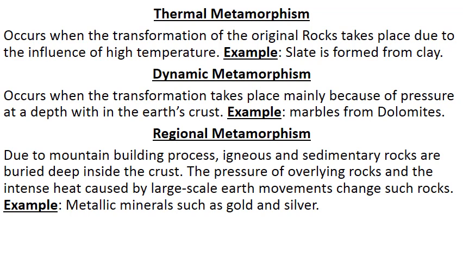Next, dynamic metamorphism. Dynamic metamorphism occurs when the transformation takes place mainly because of pressure. In thermal metamorphism, it is because of the influence of temperature. Here, it is because of the pressure at a great depth within the Earth's crust. Chemically active hot gases, while passing through the rocks, change their chemical composition. Under conditions of this change, minerals get arranged in a series of bands known as foliation. You have studied already what is meant by foliation.